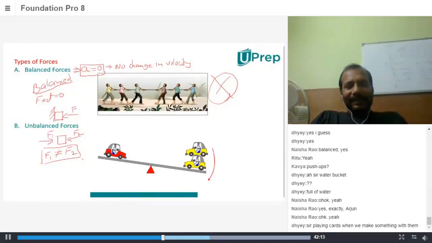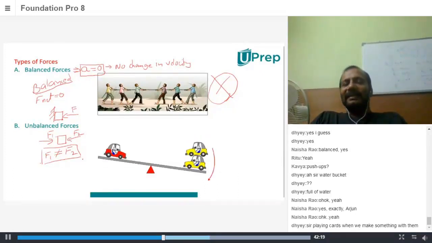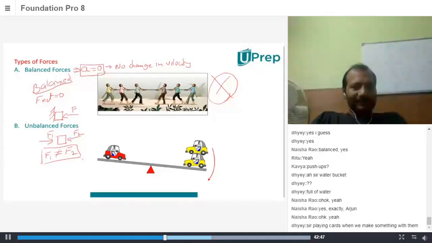Pushing objects or pulling. Yeah, you're pushing an object and the object is moving. Writing with different amounts of force. Like when you want to write a little darker, you need to apply a little more force, right? Is that a balanced force?